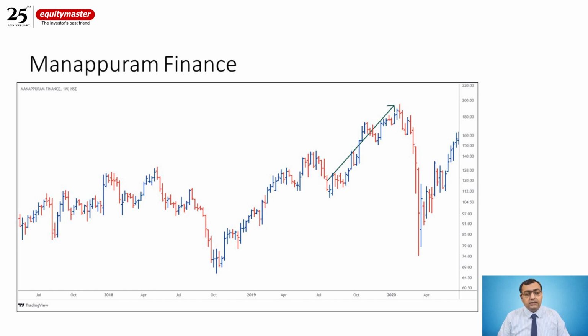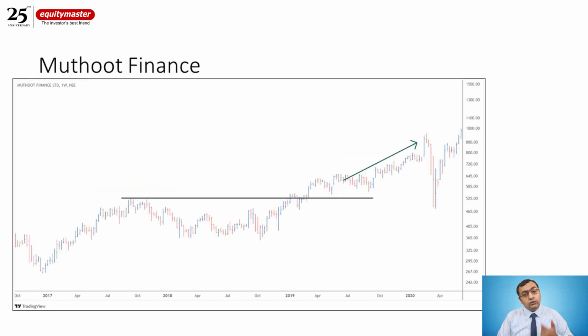So you can look at it in that manner. Muthoot Finance, if we look at the structure where it broke out of the previous highs much before the gold prices broke out, we have seen a rally from somewhere around 580, 585 to around 880, 850 levels on the upside on Muthoot Finance. So you can keep a watch on such commodity space.